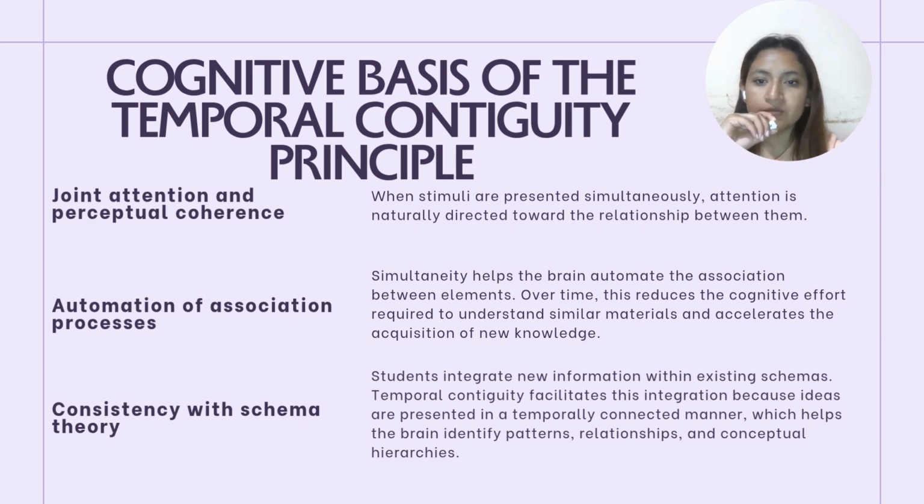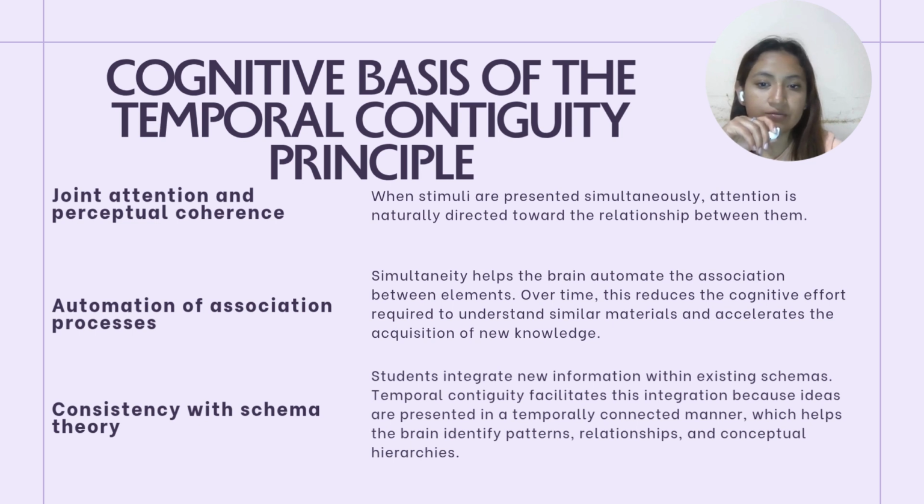Joint attention and perceptual coherence. When stimuli are presented simultaneously, attention is naturally directed toward the relationship between them. The cognitive system interprets both as parts of the same event. If they arrive at separate times, perceptual coherence breaks down, and the learner perceives the stimuli as independent units.